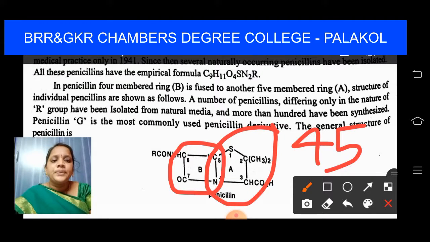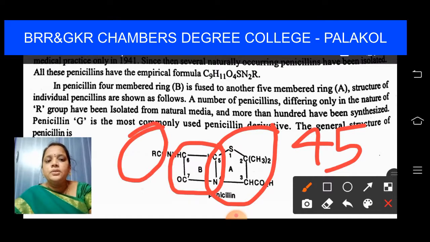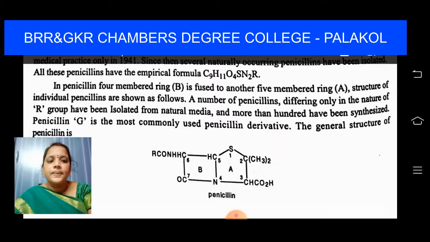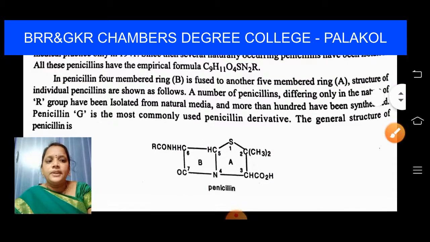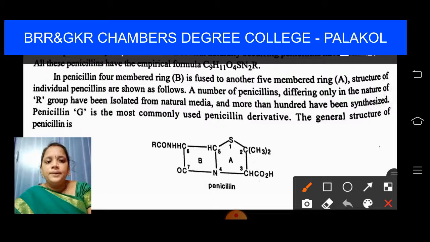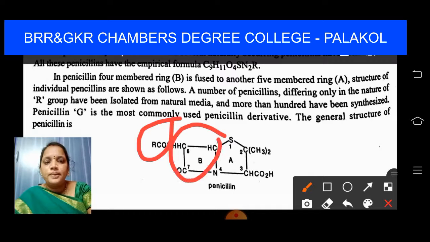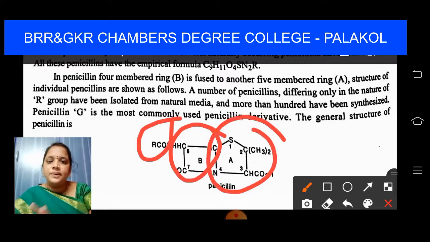Okay students, a number of penicillins differ only in the nature of the R group. If you observe here, they differ only in the R group. The remaining nucleus, the four-membered ring and the five-membered ring, will be the same.